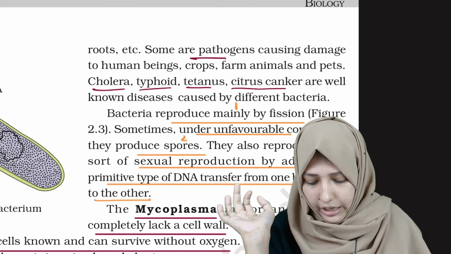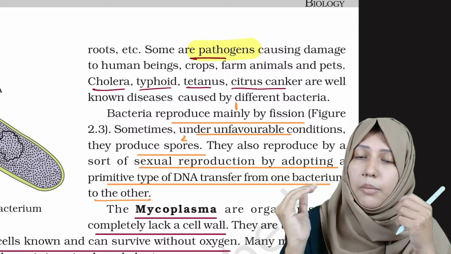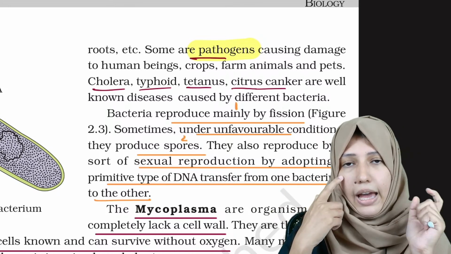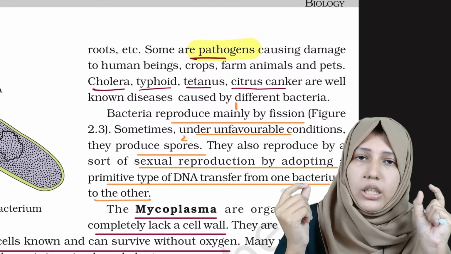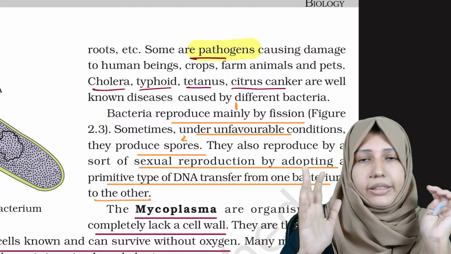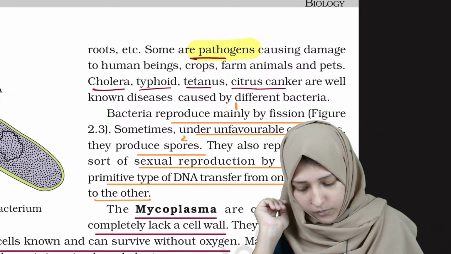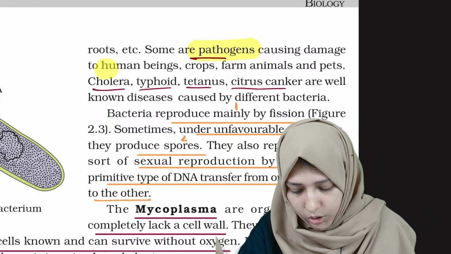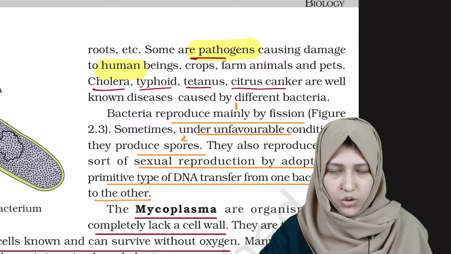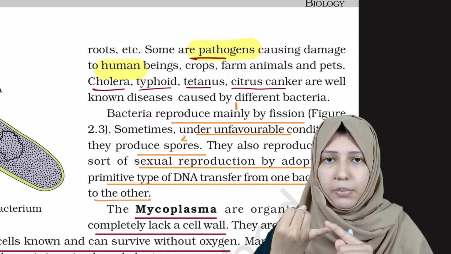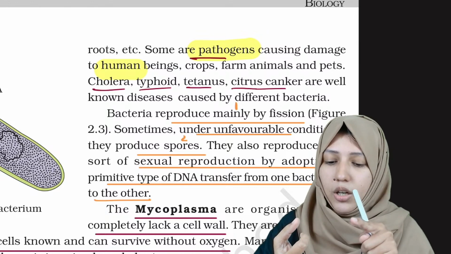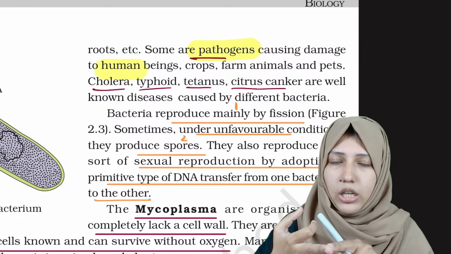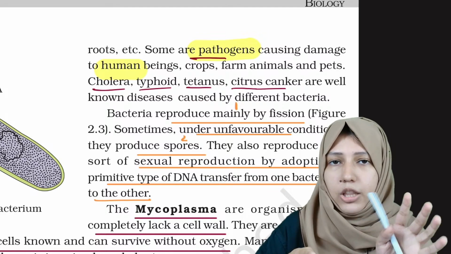And some also cause diseases, and the organisms which cause disease are known as pathogens. A pathogen is an organism that causes disease. It can affect human beings, crops, farm animals. It's not so important, just remember it can be decomposers, it can be antibiotics, it can be used in fixing the nitrogen in legumes, and it can also be pathogens.